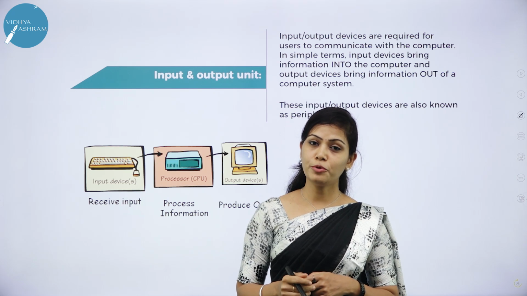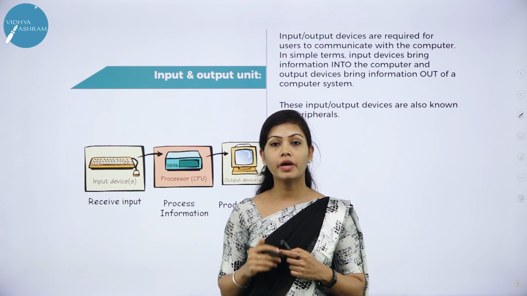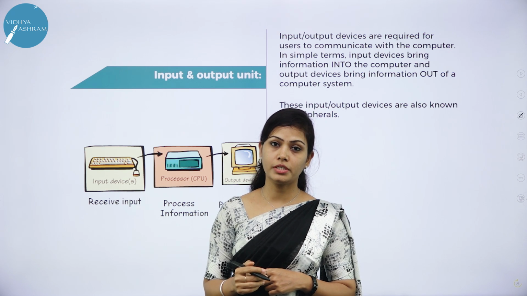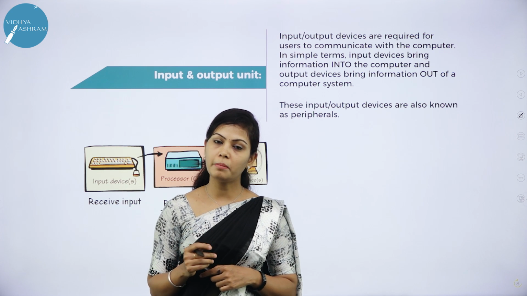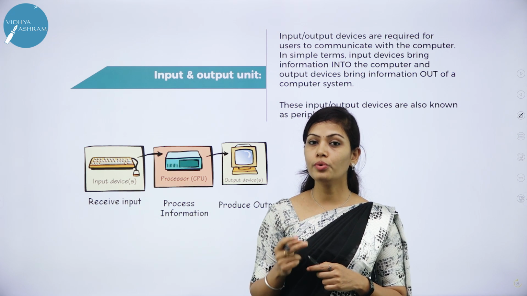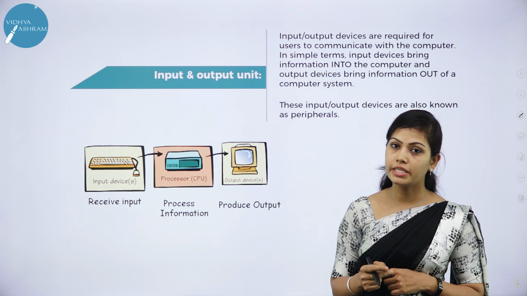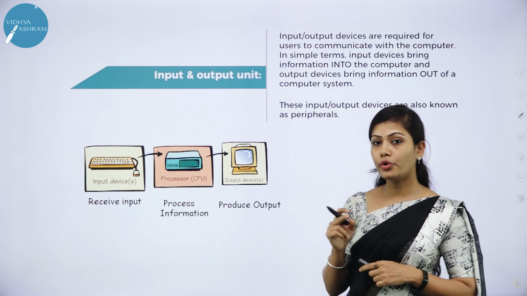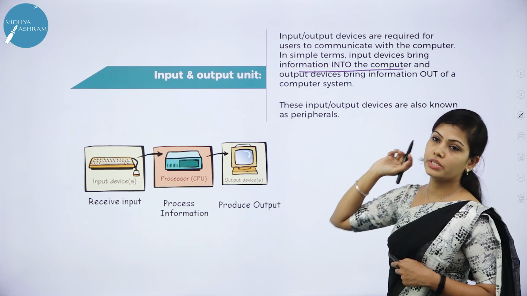Moving forward, input and output unit. Input unit, the process of entering data into the computer. The data can be in the form of words, numbers, commands, actions, etc. The data is entered through input devices such as keyboard, mouse and digital camera. So, input devices bring information into the computer.